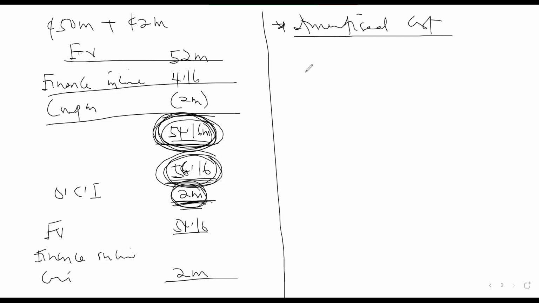Since it's an asset, since it's debt, then it's an addition. So the transaction cost will also be an addition, the premium will also be an addition, but discount will be a reduction.